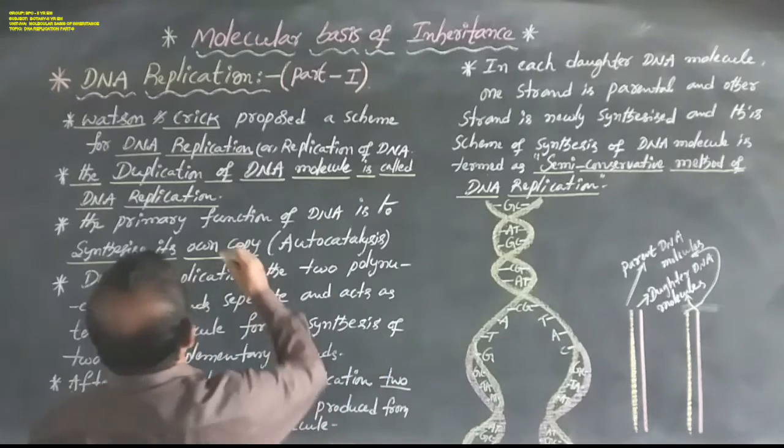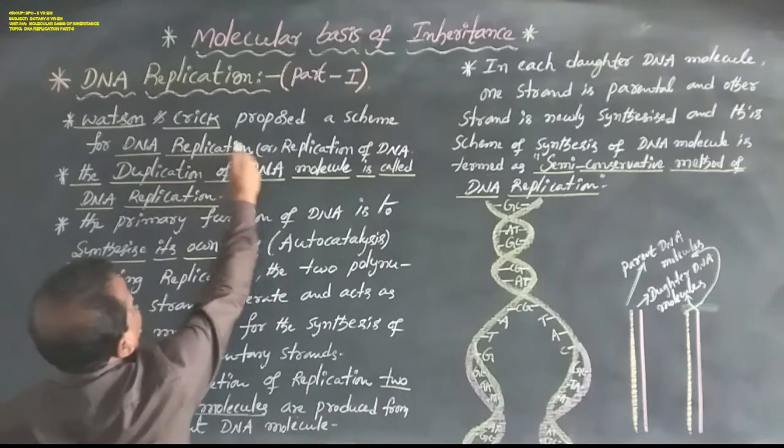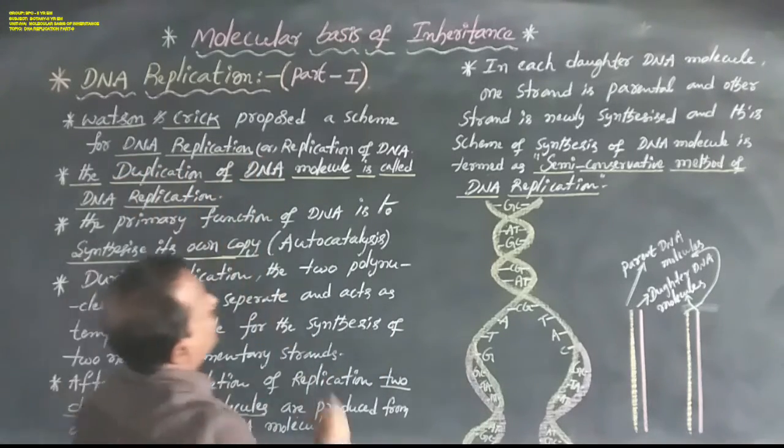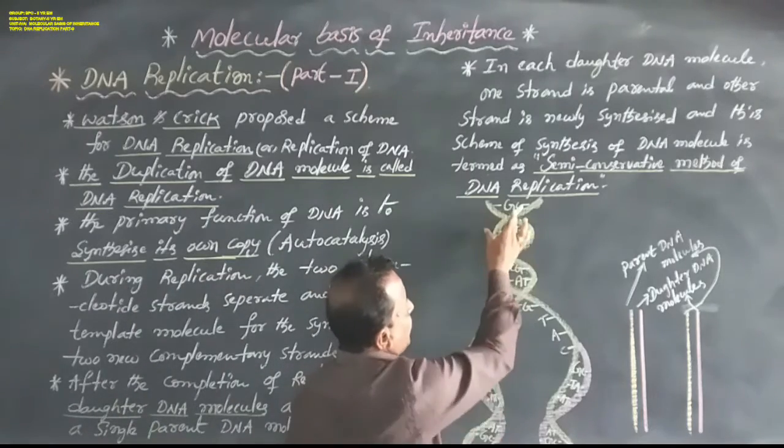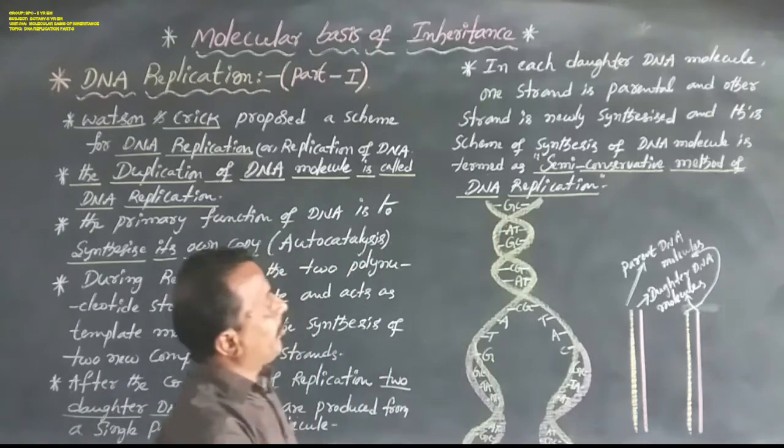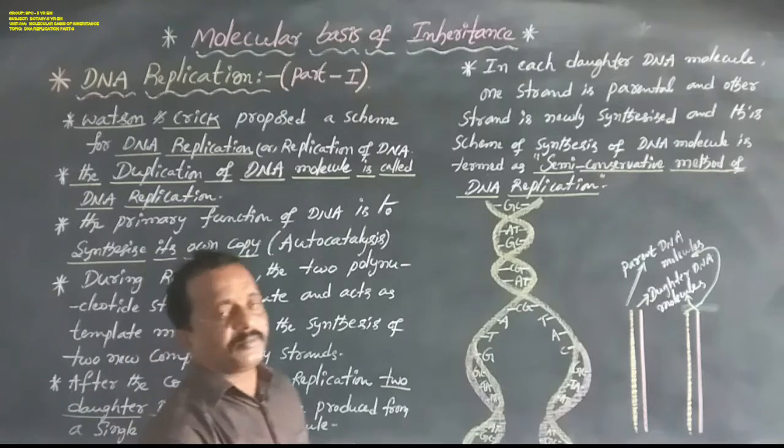Watson and Crick proposed a scheme for DNA replication.